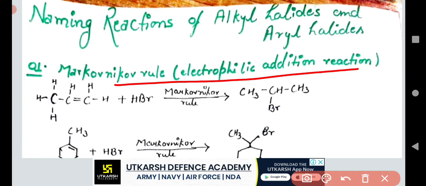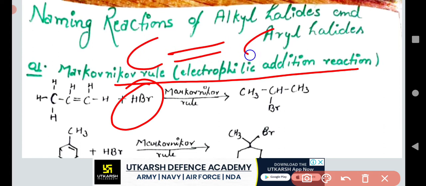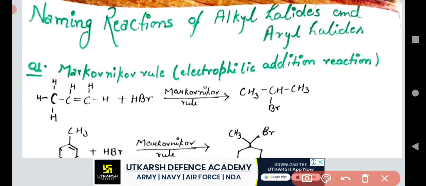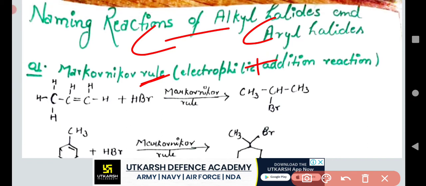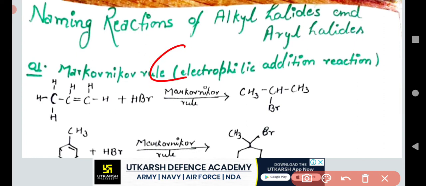In the Markovnikov rule, the special case is the electrophilic substitution reaction. What is happening in the electrophilic substitution reaction? This double bond converts into a negative charge on one carbon and a positive charge on the other carbon. Clear? A negative charge and a positive charge.